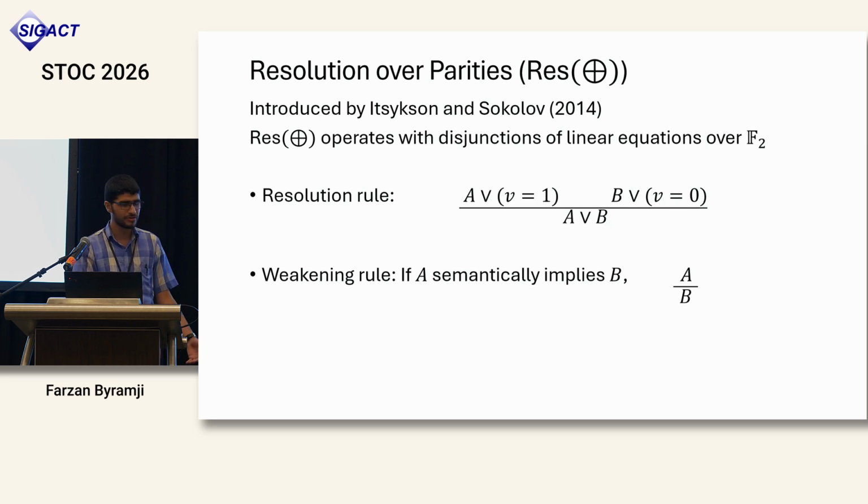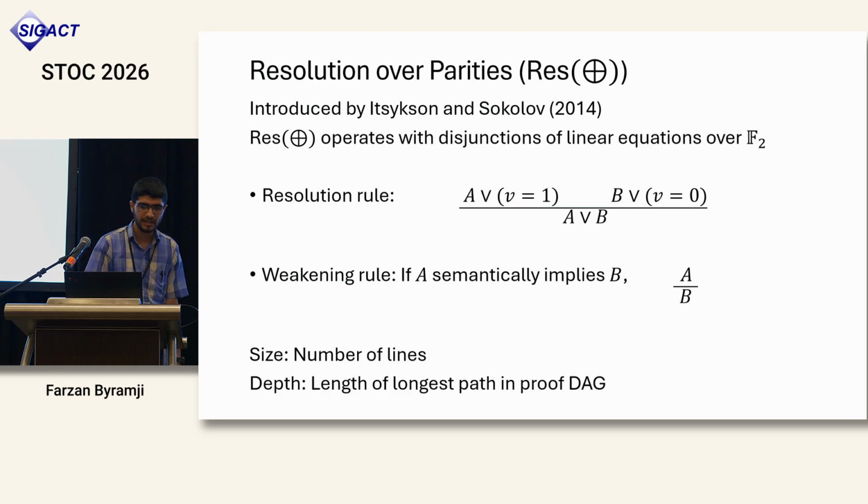So we have the resolution rule, which is similar to the one before. But now, instead of resolving on just a literal, we now resolve on a linear form v. We also have the weakening rule, which says that if A and B are linear clauses such that any satisfying assignment of A is also a satisfying assignment of B, then we can derive B from A. And our refutation is defined in the same way as before.